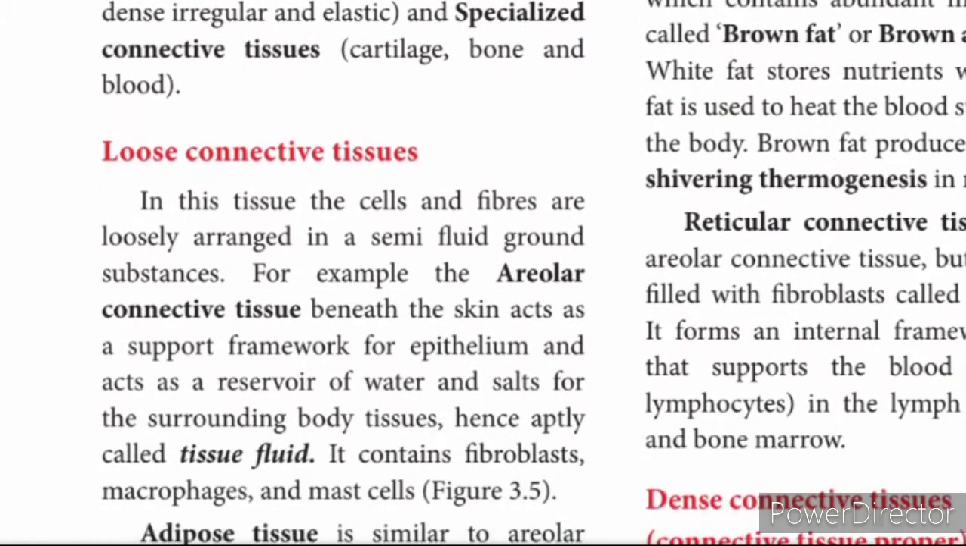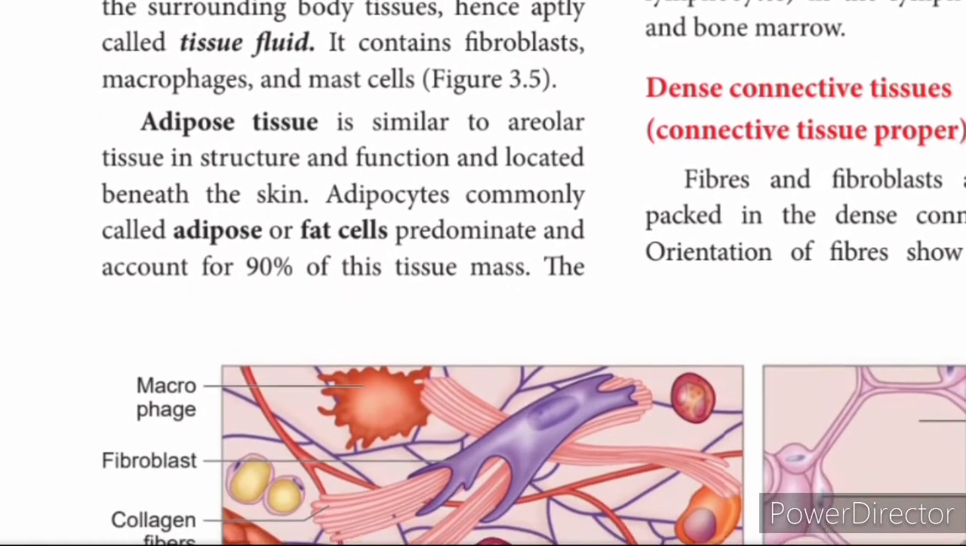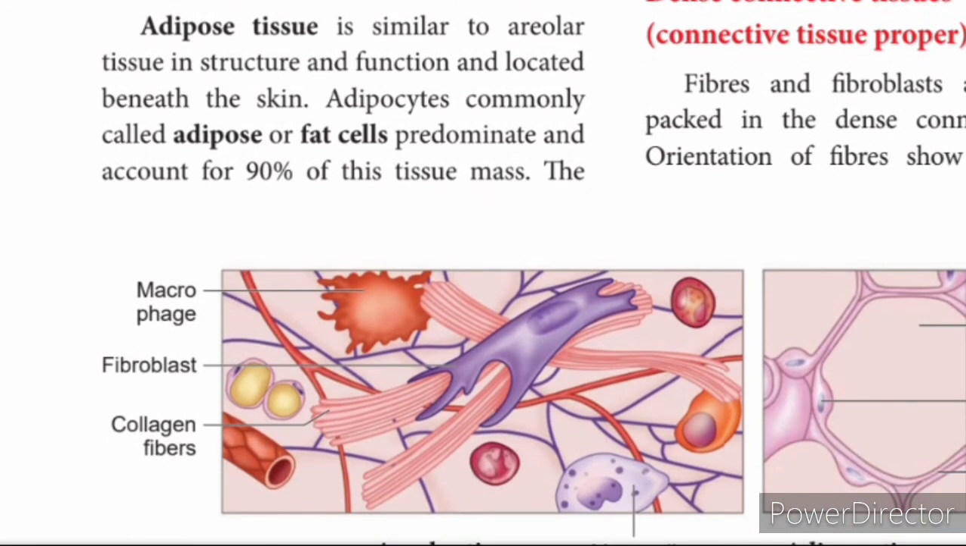Okay. Then reticular connective tissue is also similar to areolar connective tissue. It forms an internal framework called the stroma. It supports the blood cells. Then coming to dense connective tissue. Fibers and fibroblasts are completely packed in dense connective tissue.